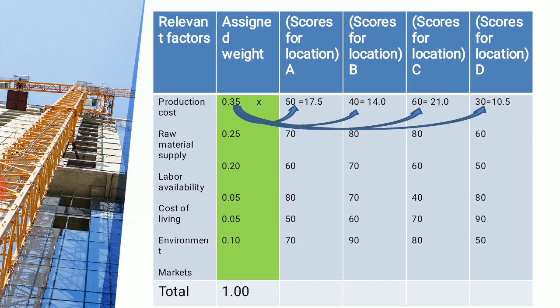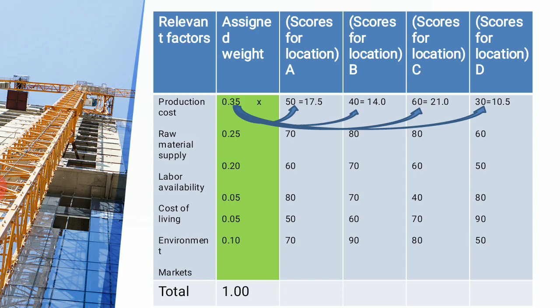See, if you see this chart properly, it has been divided into a few columns. The first column is about the relevant factors, wherein we have listed all the factors. In the second column, we have provided the weight, which can go up to 1.00. Then we have given scores from 1 to 100, for A, B, C, D, we have 4 alternatives, and we have given scores to those locations, right?